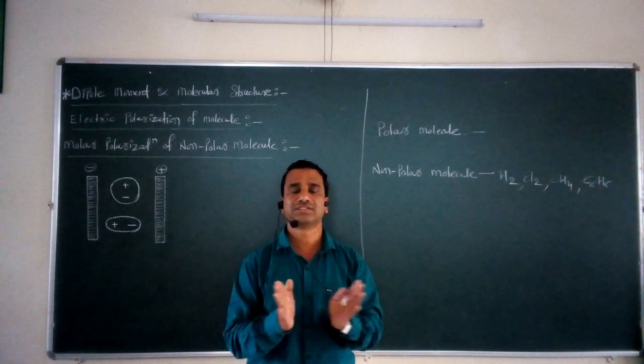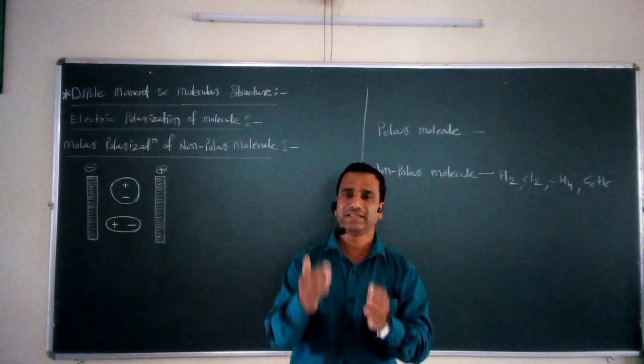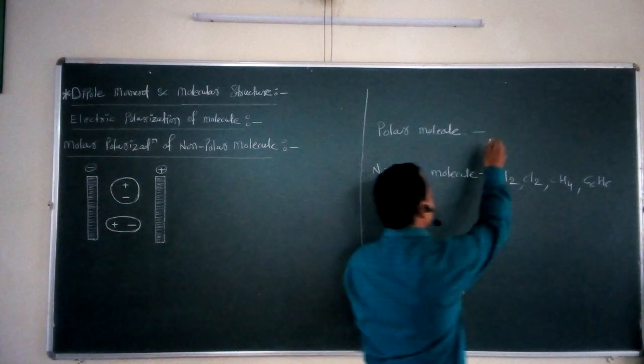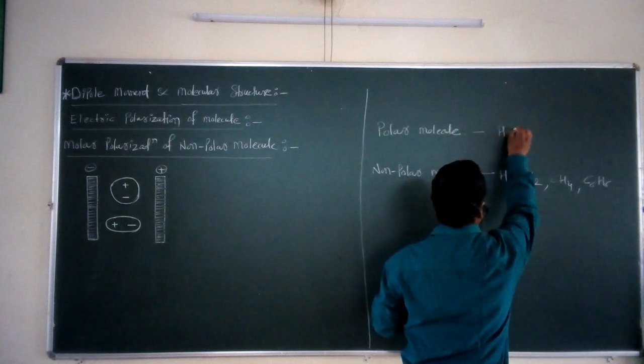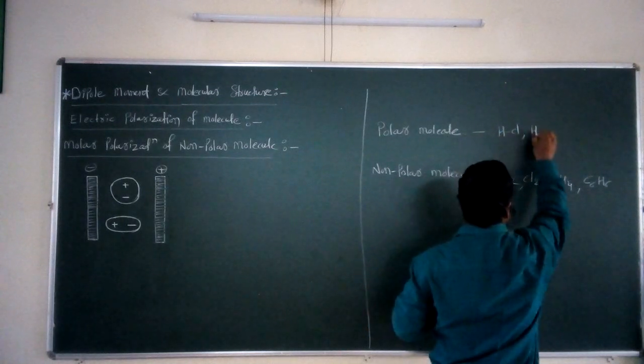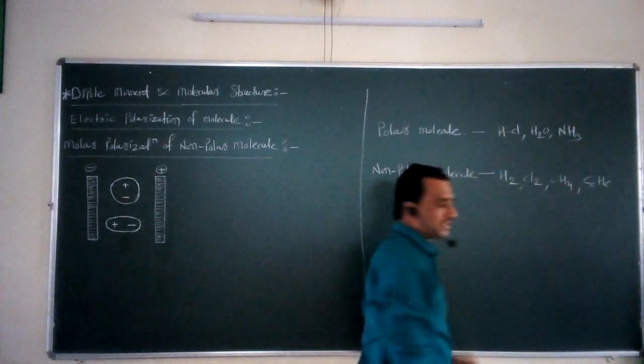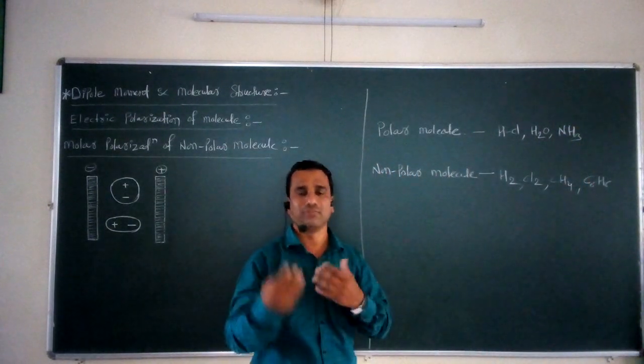Then that molecule is called a polar molecule. There are simple examples of polar molecules. You take HCl, the water molecule, you may take ammonia. So these are some simple examples of polar molecules.